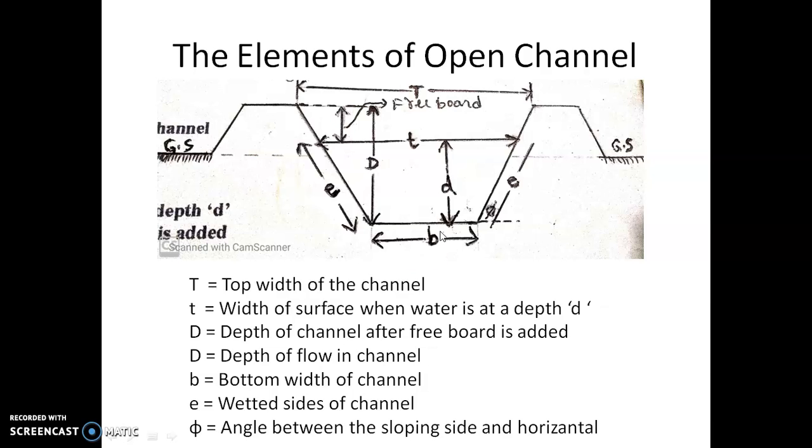These sides are called E, the wetted sides, and the bottom is also wetted. Now the angle between the sloping side and horizontal is phi. This we will call later the angle of repose. So let us go further.